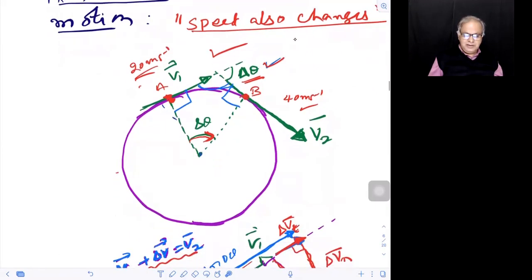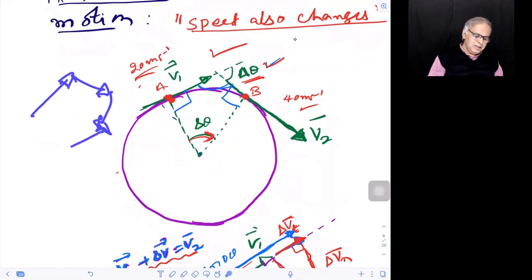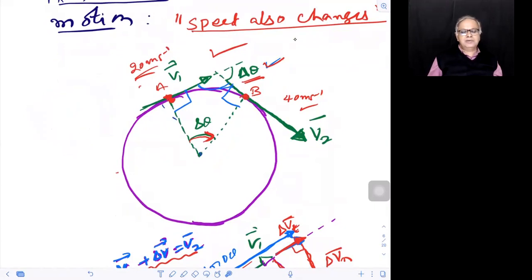Now look at that. There's a speed v1 here. And the speed v2 is longer than this, children. Previously, if you remember, the velocity vector's length was all the time same. Do you follow? The one which would have gone like this is like this, is like this, is like that. This is actually a circular path. Do you follow? But here, even this length changes. That's what you mean by speed changes. I've given you that example of what?